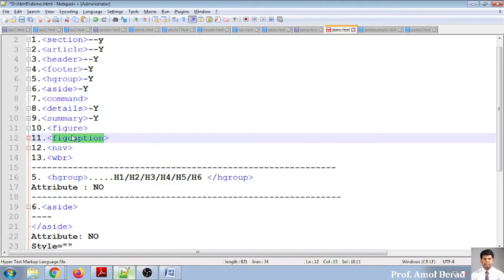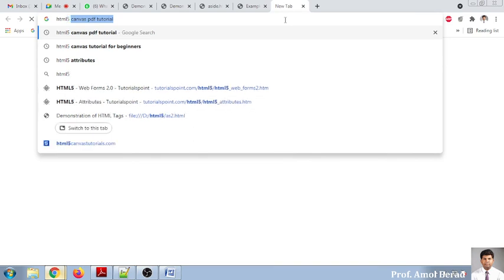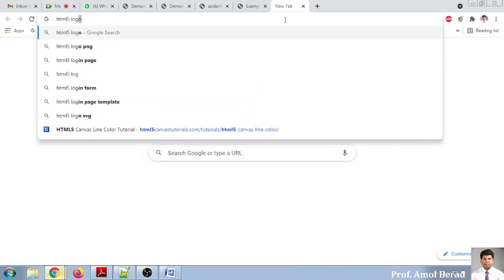Figure and figcaption. These both need to be used together. Now first what I'll do is download some images from the browser. Okay. So HTML5 logo.